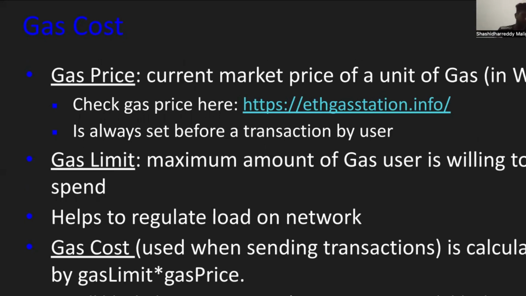So if the user is willing to pay less, then the gas limit will be less and the transactions will also be less. So this gas limit helps to regulate the load on the network. The gas cost used when sending transactions is calculated by gas limit times gas price. All blocks will have a gas limit, a maximum gas limit for each block. So if you send a transaction from this end to this end, some gas is consumed. How much gas is consumed times the gas price, this much is the gas cost for this transaction.